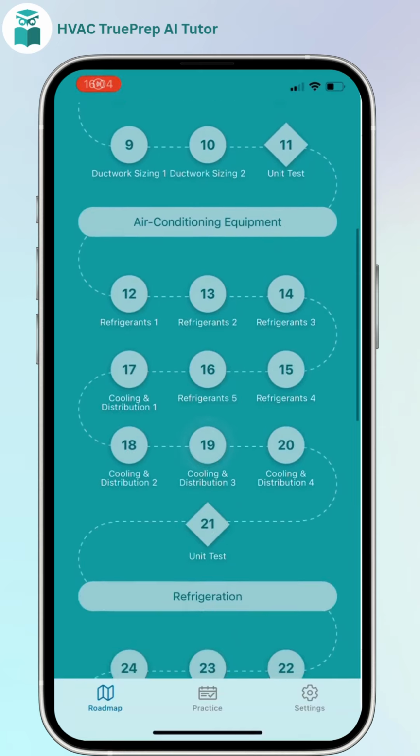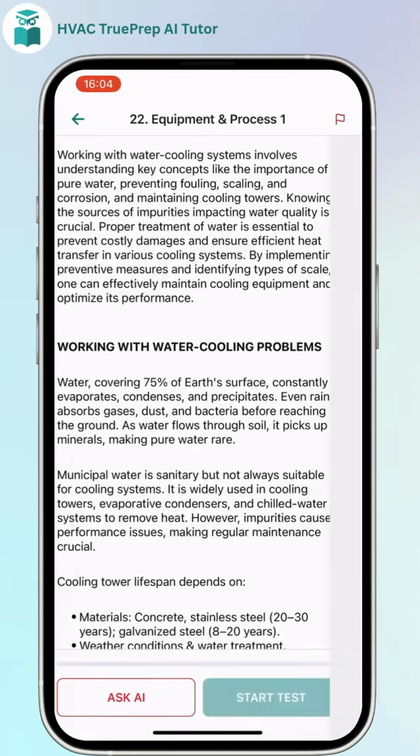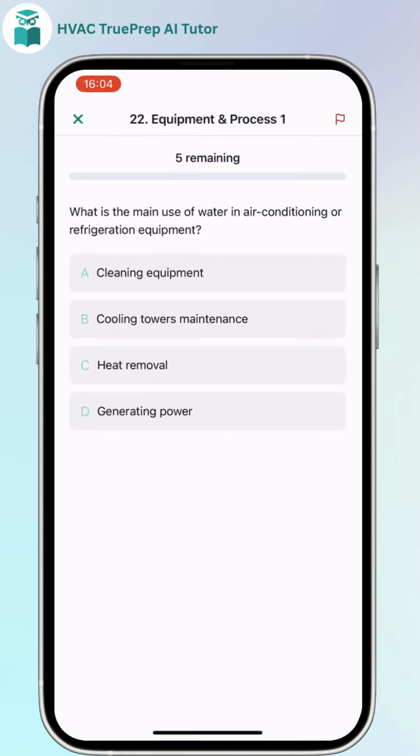Today, let's dive into an interesting question to test your knowledge. Topic is equipment and process. The question is, what is the main use of water in air conditioning or refrigeration equipment? Option 1, cleaning equipment. Option 2, cooling towers maintenance. Option 3, heat removal. Option 4, generating power.